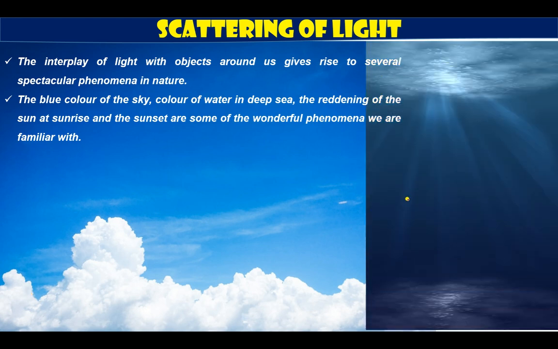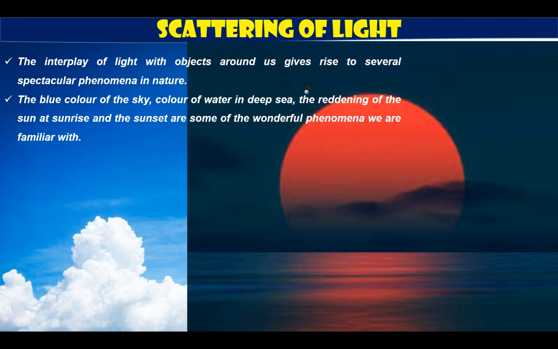Like this, this is an image of deep sea. Pretty dark blue or dark gray shade we can see over here in the deep sea. The color of the water is different than the surface. The reason behind this is again scattering of light. You can see the path of light is visible over here. This path of light is visible. This is also known as Tyndall effect, and Tyndall effect is also ultimately nothing but scattering of light.